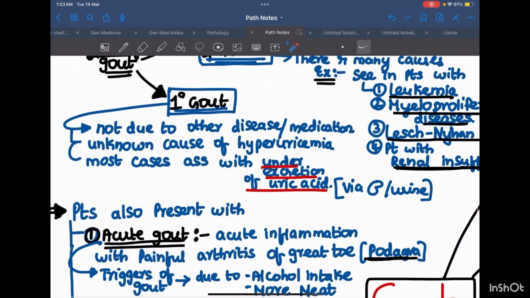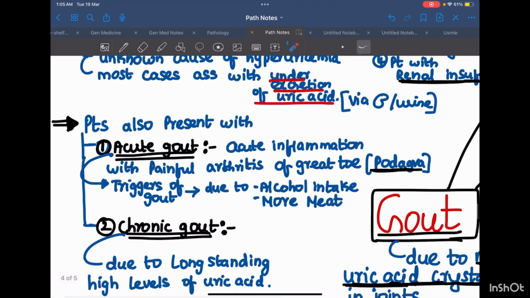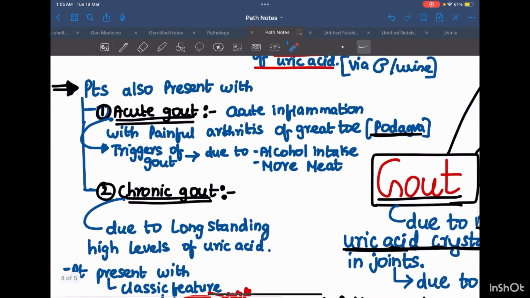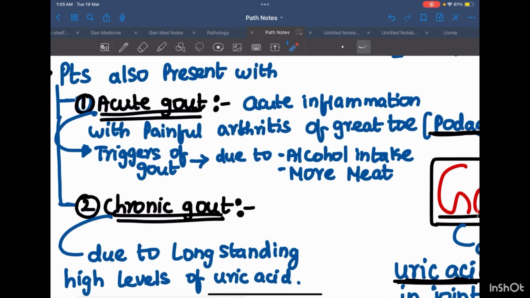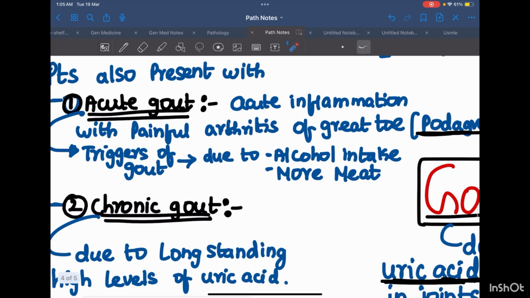One more thing, this is all about primary gout and secondary gout. Patients also present with acute gout and chronic gout. Let's come to acute gout. It is an acute inflammation with painful arthritis of grade 2 or podagra. We have learned before the triggers of gout. It is due to alcohol intake and more meat.